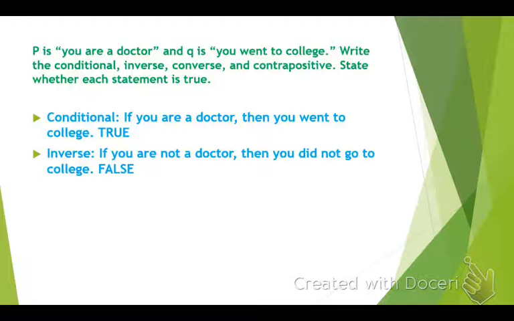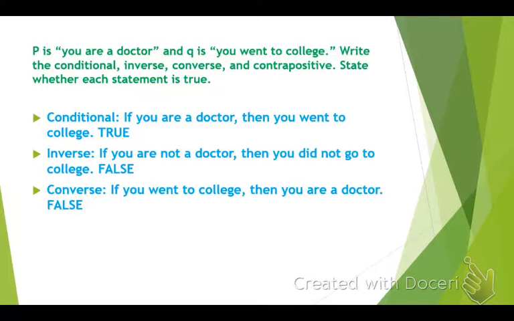Okay, perfect. Converse, who can give me that? RJ. If you went to college, then you are a doctor. Perfect. If you went to college, then you are a doctor. Again, is that true? False. I still went to college. Still not a doctor. And then the contrapositive. Go ahead, Noah. If you didn't go to college, then you are not a doctor. If you did not go to college, then you are not a doctor. Do we agree? Yes. I agree.